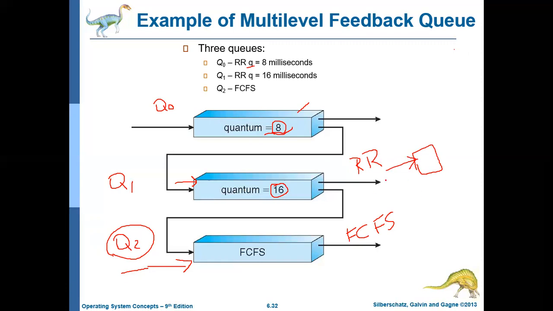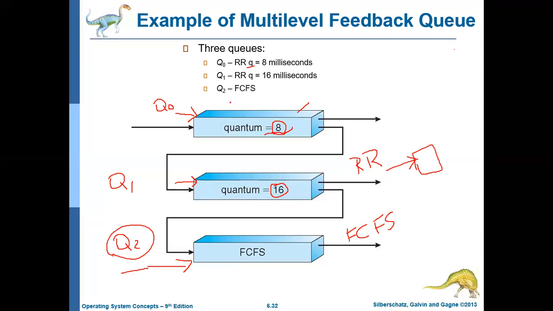But while it is executing, if a new job arrives at Q0, then the job currently being executed in Q1 will be preempted, moved back to the queue, and the job in Q0 will be executed.